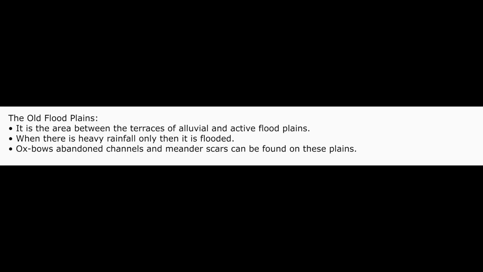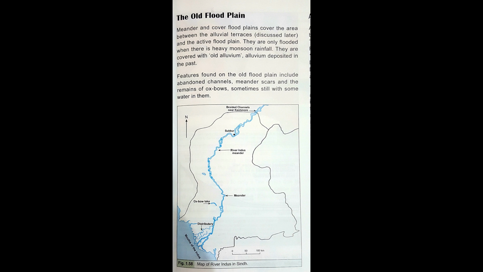The old floodplain. The old floodplain is the area between the terraces of alluvial and active floodplains. Meander and cover floodplains cover the area between the alluvial terraces and the active floodplain.